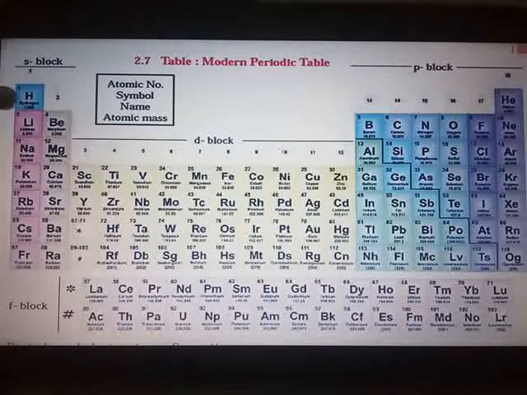In the first period, hydrogen has only one shell because there is one electron. When you go to the first element of the second period, lithium, the atomic number is 3. To accommodate the 3 electrons, 2 shells will be required. If you go to the first element of the third period, sodium has 3 shells.